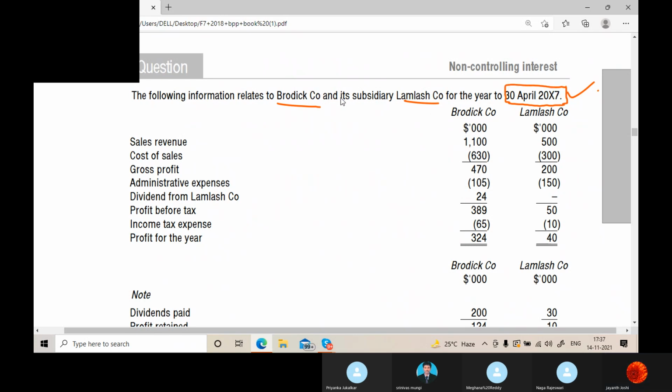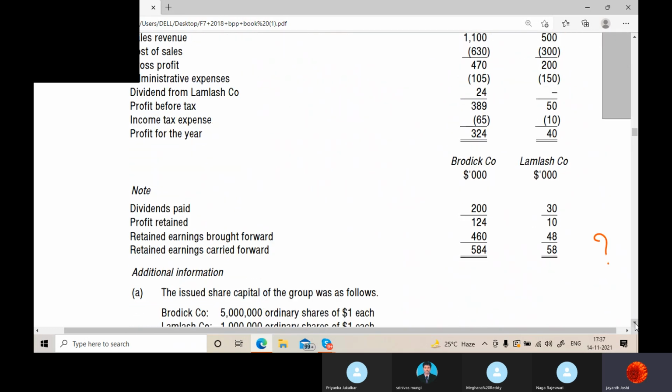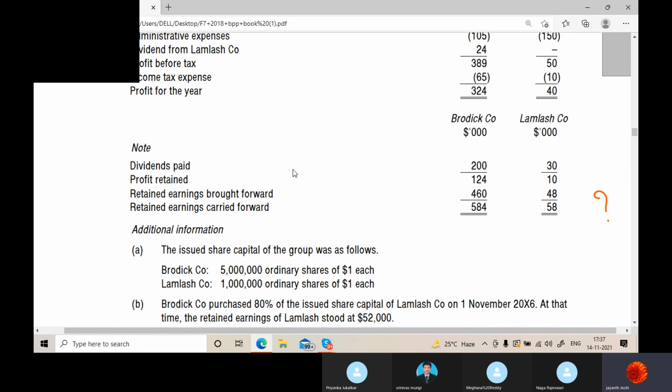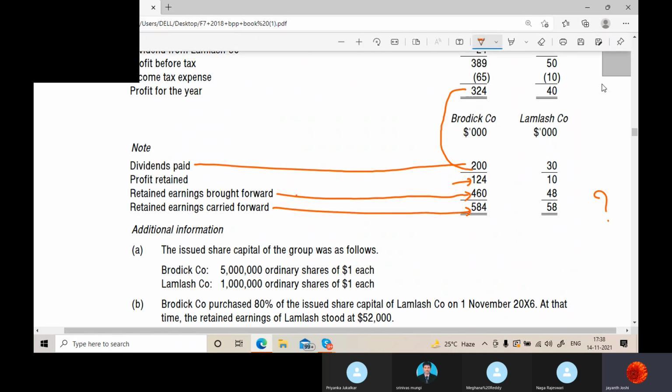They have given the separate statements when separate sets of books were maintained, and they also gave some notes like dividends paid and profits retained. So this is the profit, the dividends paid, and the retained earnings. And the retained earnings opening balance and the closing balance. So this is the question.